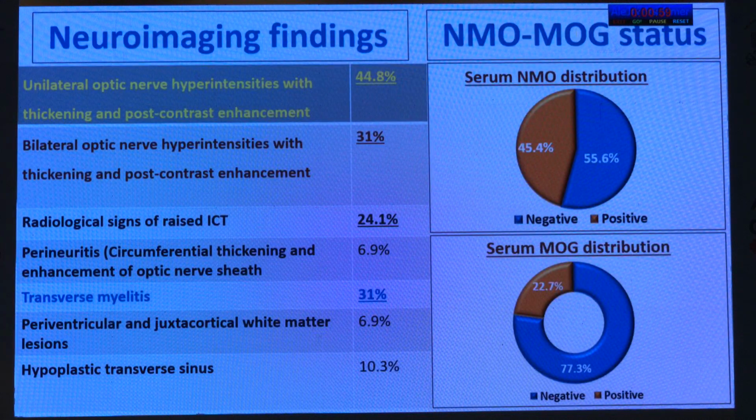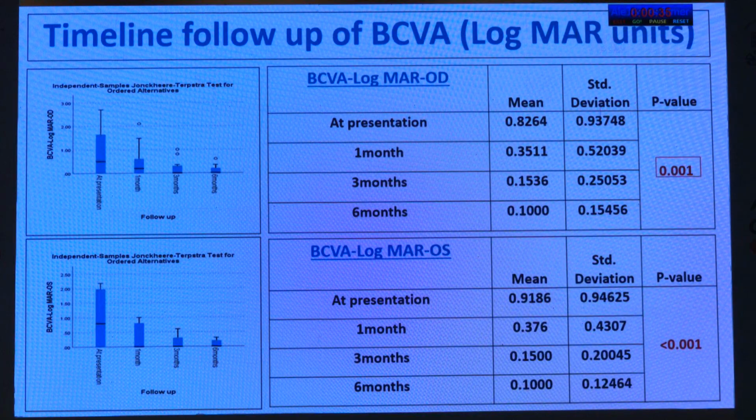In the neuroimaging findings on MRI, brain and orbit with contrast along with MRV with contrast, unilateral followed by bilateral optic nerve hyperintensities with thickening and post-contrast enhancement were more common, followed by transverse myelitis and radiological signs of raised intracranial tension. Serum NMO was positive in 45% of the study participants and MOG was positive in 23%. There was a significant improvement in the best corrected visual acuity in logMAR units at 3 and 6 months of follow-up after proper treatment of the patients.